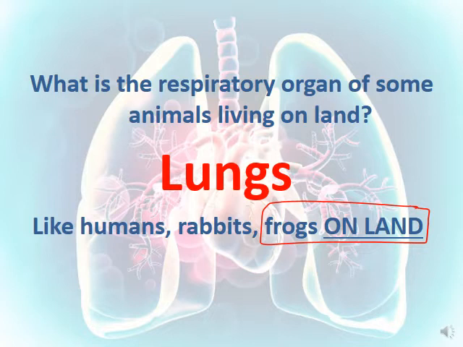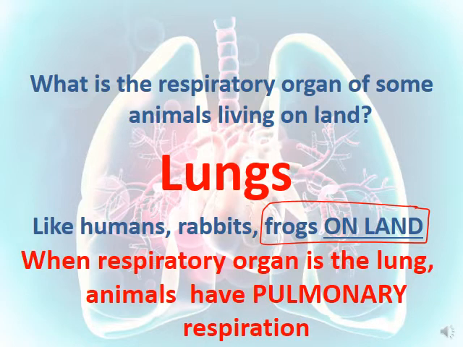We're going to talk about this in the coming slide. So pay attention. When the respiratory organ is the lung, we say that the animals have a special type of respiration called pulmonary respiration. So whenever we have lungs as a respiratory organ, we are talking about pulmonary respiration.